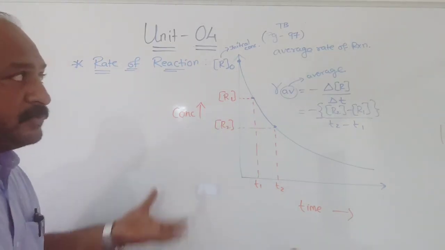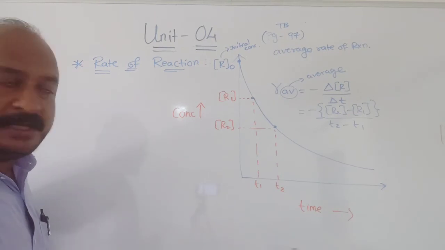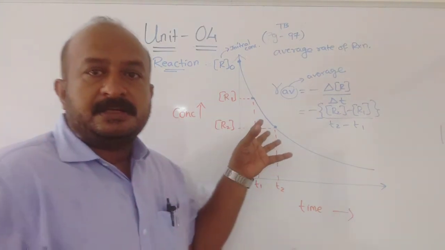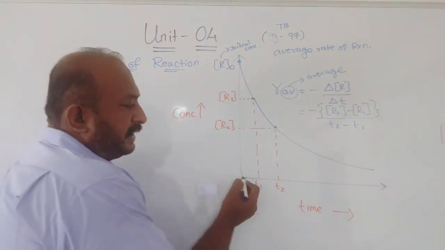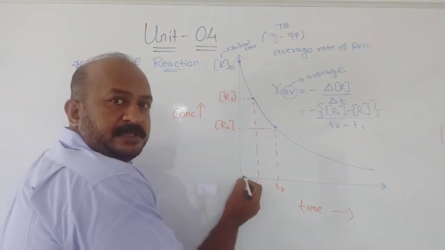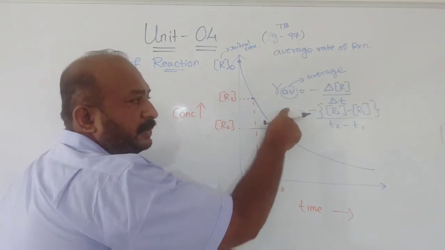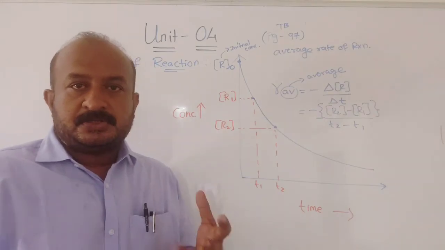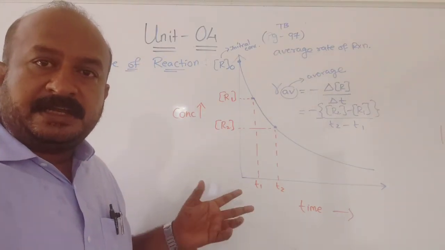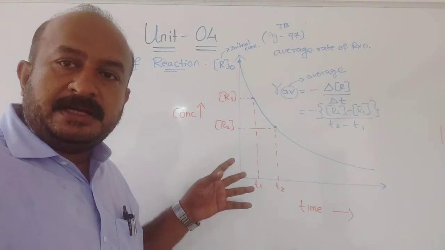Now the next part was the instantaneous rate. For the same thing, there is a graph given for the product also. Now you start the product graph from here. You can see that in your textbook. I will explain only this one graph. The second graph you can easily understand from the textbook. Understood? Now the next part, the instantaneous rate. I will just rub this part a little bit.